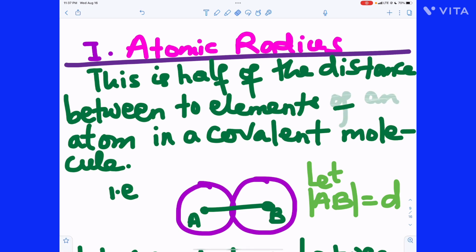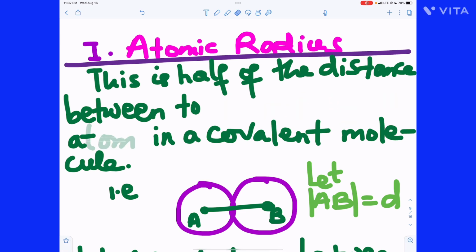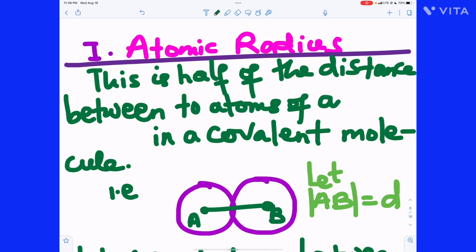It should be atoms of an element. It's half of the distance between two atoms of an element in a covalent molecule. So let's say you want to find the atomic radius of an element X.